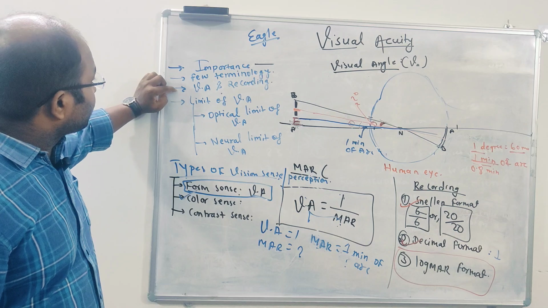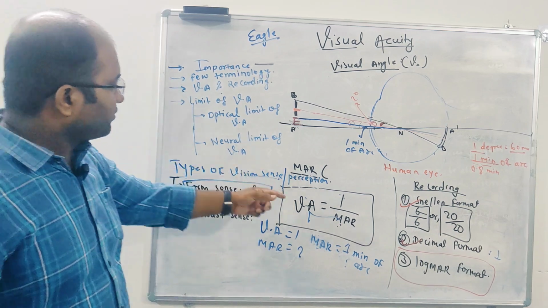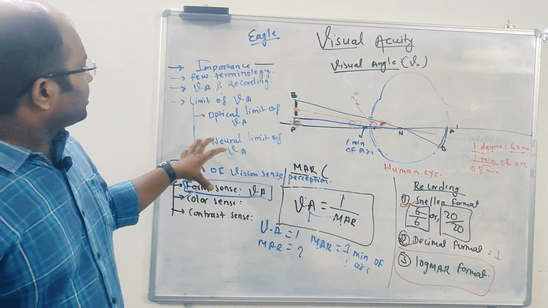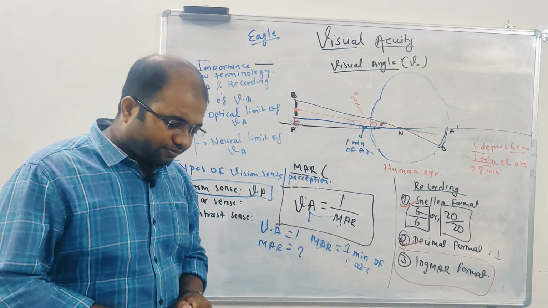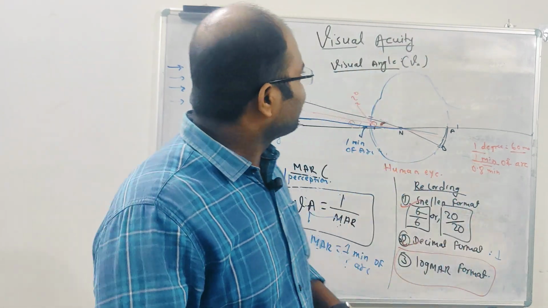So we have completed the importance, a few terminologies, and the types of vision sense or visual perceptions. We have already covered what visual acuity is and how the recording is done. The coming lectures will discuss the optical limit of visual acuity. Before I end the lecture, I want to specify a few things about visual acuity.